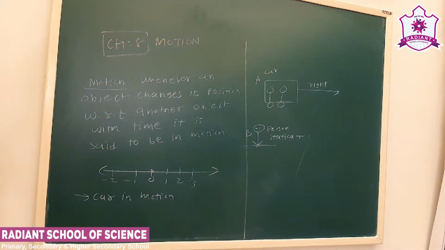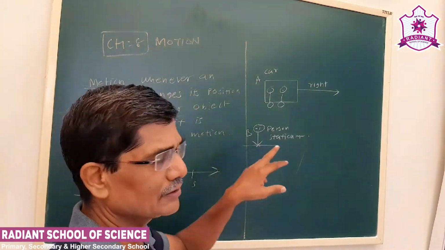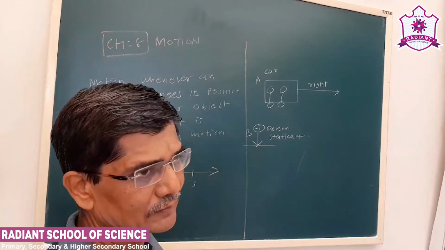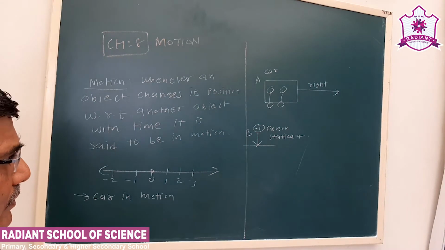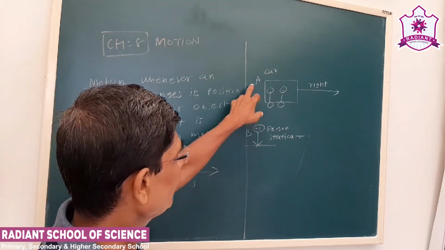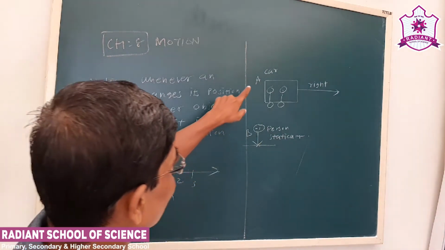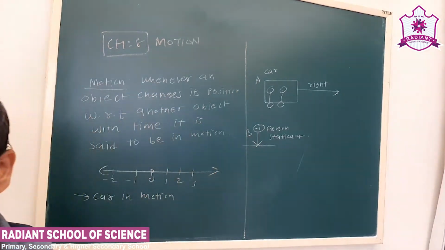Now with respect to this person standing outside the car, who is stationary on the earth, the car is in motion. So with respect to B, A is in motion. But with respect to A, B is stationary.